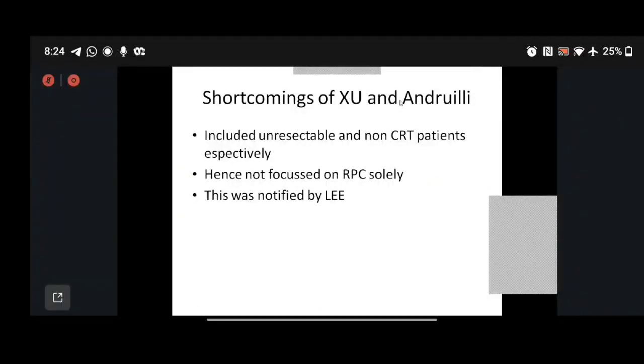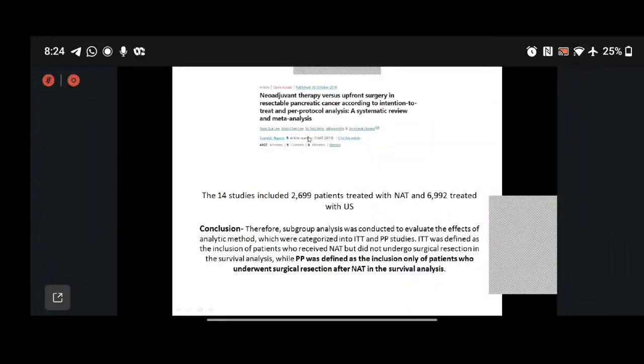But there were some shortcomings of both these meta-analyses. They included other arms as well, and were not focused only on resectable pancreatic cancer, but also included some borderline resectable diseases. The next meta-analysis, by Lee, had a head-on comparison between neoadjuvant therapy and upfront surgery in only the resectable pancreatic arm. Two protocols were followed here: intention to treat and per protocol analysis. This is the main point which will give a good answer to today's debate.